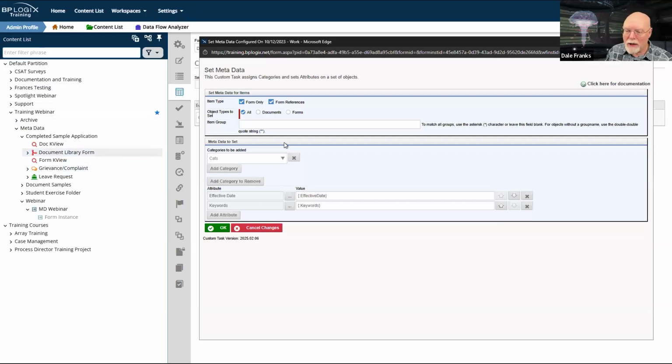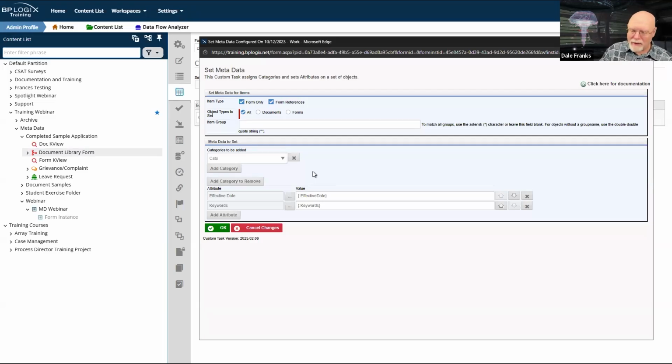Then I wouldn't have to run any of this at all. They would just automatically have the right categories. Now, as far as the attributes go, I'd still need to use the link to attribute field or property of the effective date and keywords fields on the form. And that would be fine. And my form would work and I would never need the set metadata custom task.